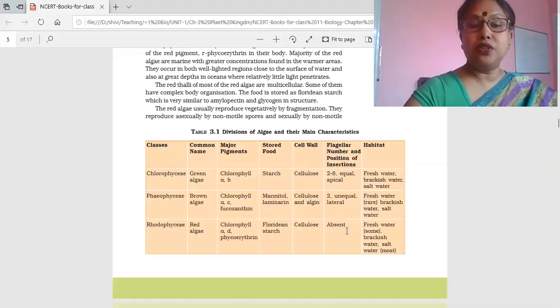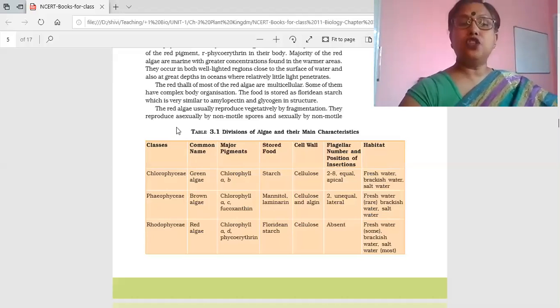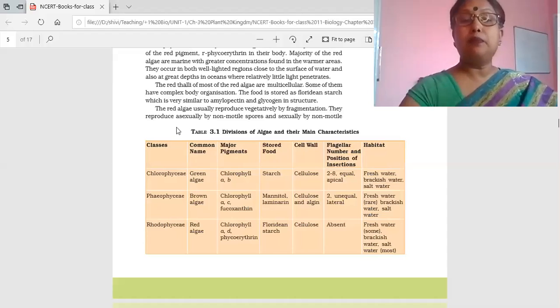No flagella is present in red algae. The habitat is almost the same, but only at the benthic region we may get red algae more as compared to others. So this is all about the summary of the algae. We have covered the chapter Plant Kingdom with the introductory part, that is the classification system, and algae. In the next module we will study the bryophytes.